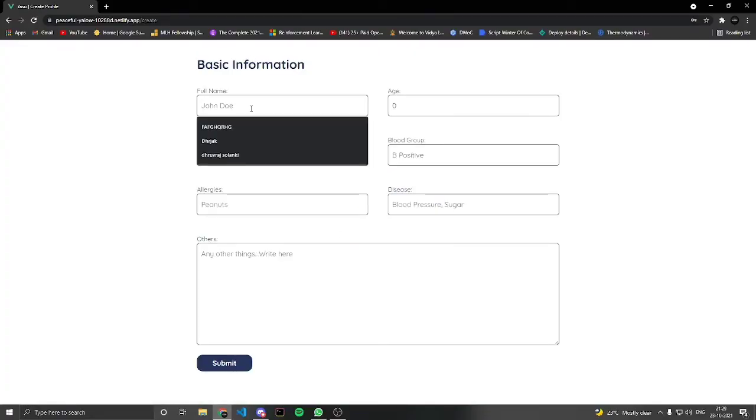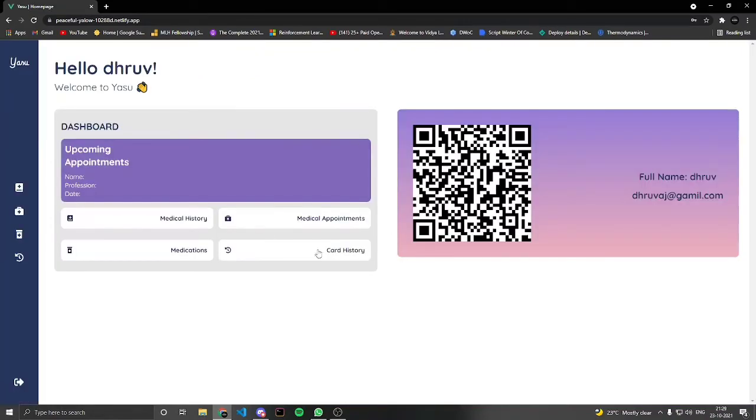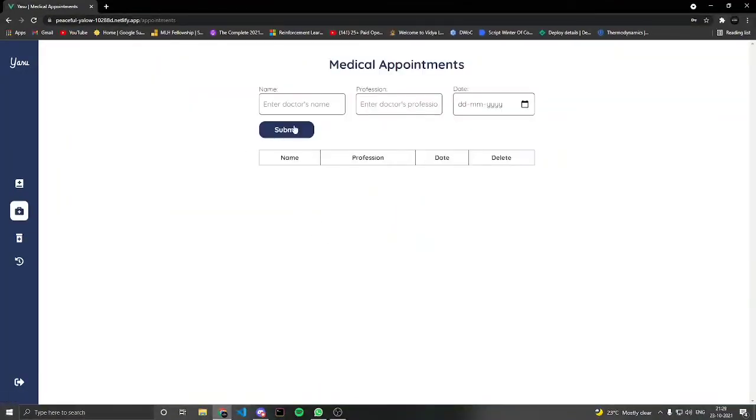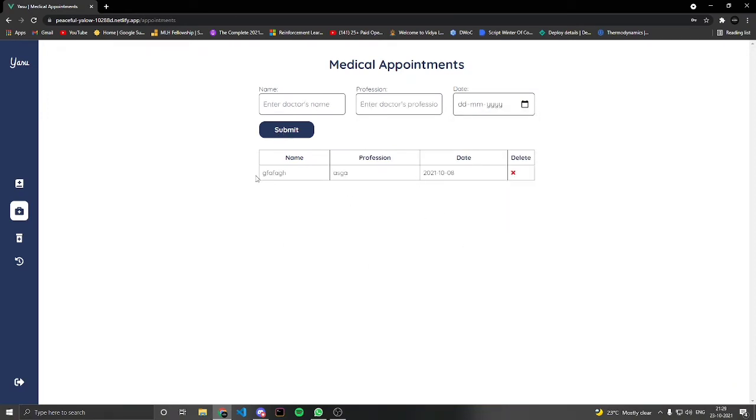Then he'll be asked to fill in the data. He can just fill in his age and everything here. Then his profile will be loaded. Here he can submit his doctor's name, what the doctor does, and which date he took the appointment. His data will be here. He can delete from here also.